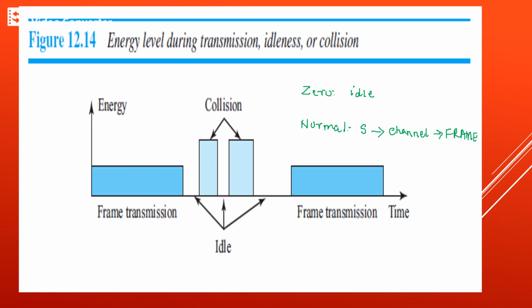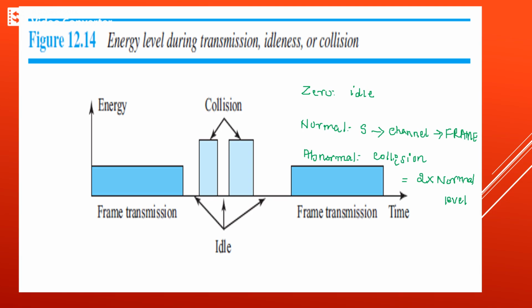The last energy level is the abnormal one. Here there is an occurrence of collision within the medium. Therefore, the energy level is equal to 2 times the normal level. So the abnormal level energy is equal to 2 times the normal energy level.